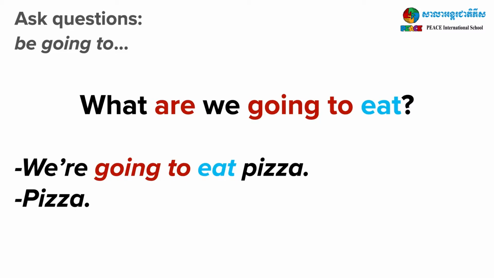The full answer can be, we're going to eat pizza. Why we? Because the subject of the question is we. We also need the be verb, are, but we use it in we're. We're is we are. We are going to eat pizza. We are going to eat what? Pizza. Or you can just answer pizza for short. What are we going to eat? Pizza.